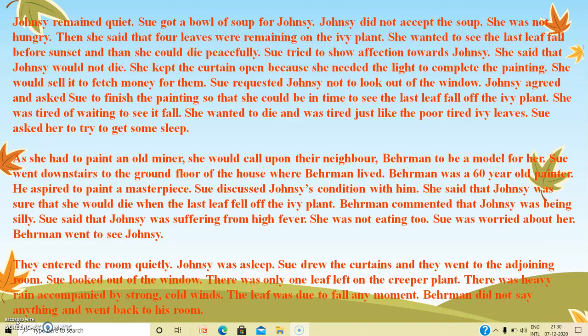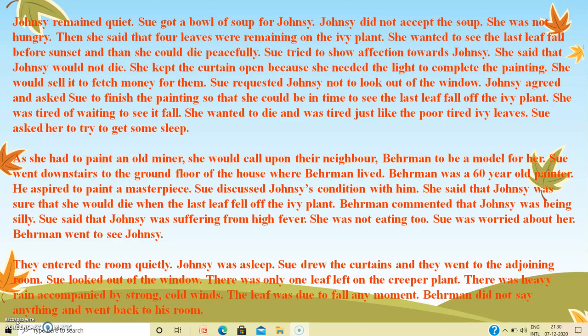Johnsy agreed and asked her to finish the painting so that she could be in time to see the last leaf fall off the ivy plant. She was tired of waiting to see it fall. She wanted to die and was tired just like the poor tired ivy leaves. Sue asked her to try to get some sleep.